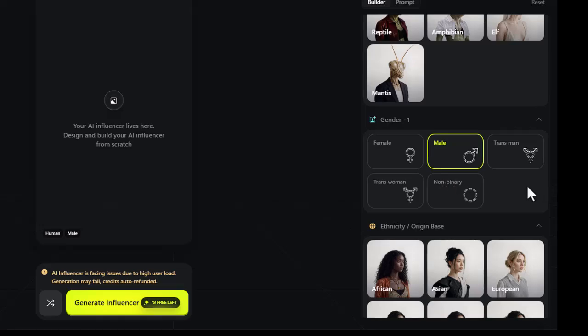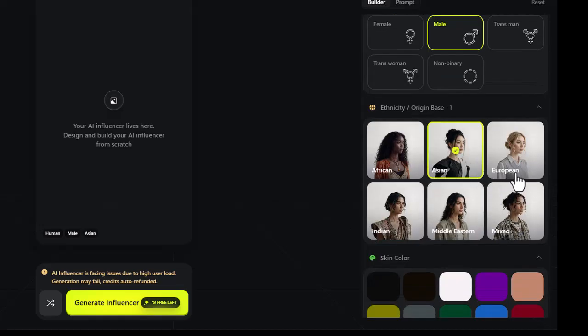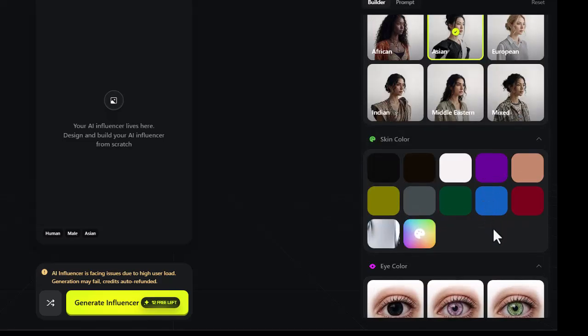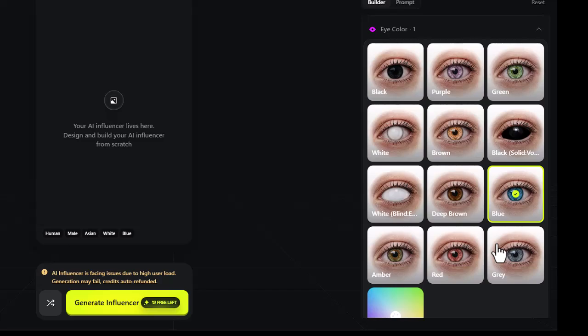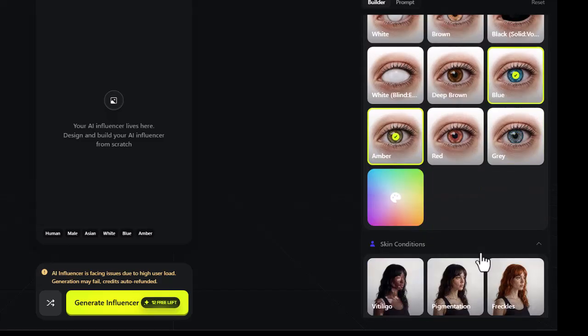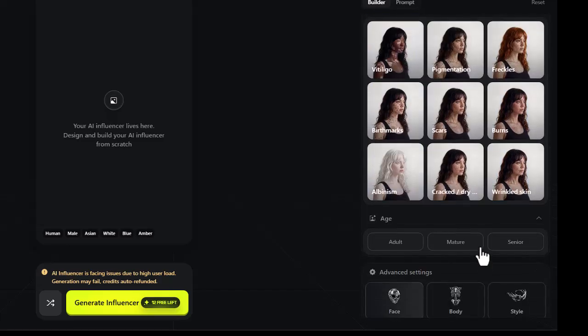You can also choose the ethnicity. For this video, I'll go with Asian features. Here, we can pick the skin tone and eye color as well. And as you can see, there are multiple options available for each feature, giving you full flexibility to customize your character. I want to highlight that there are many options, including skin conditions, to make your character more realistic or stylized.